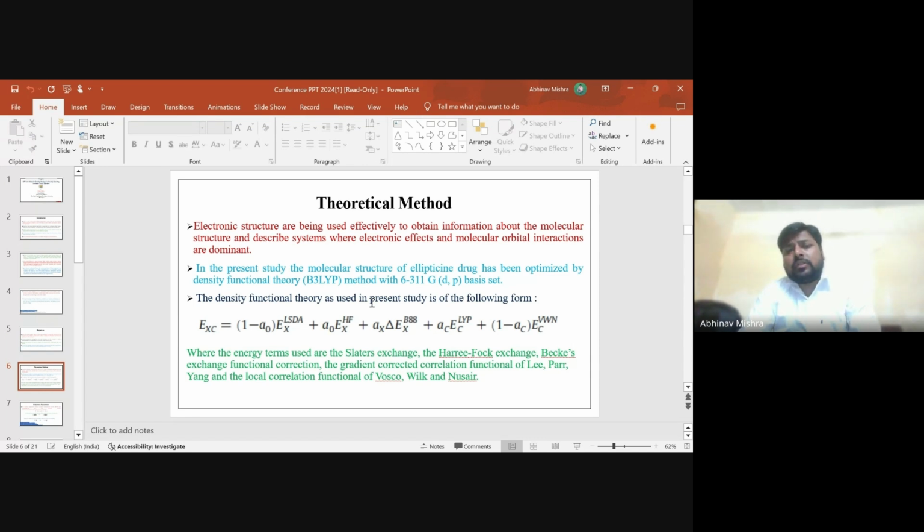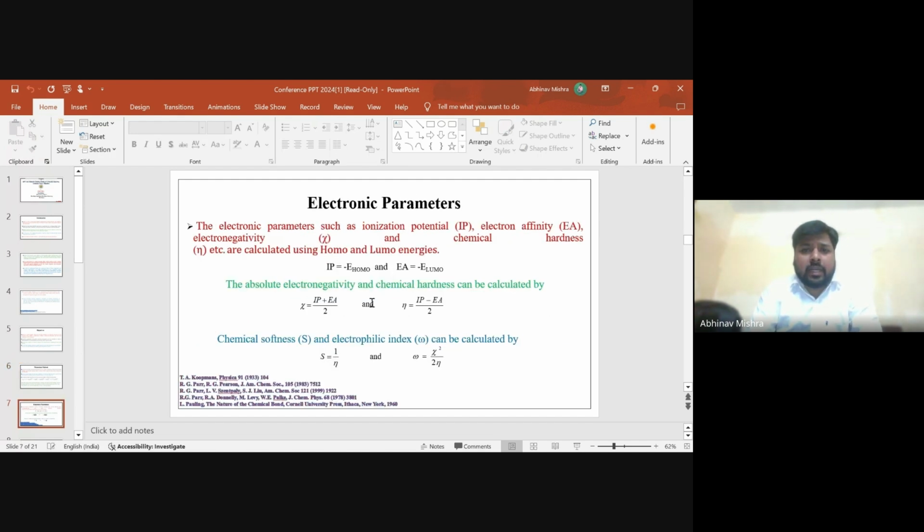This is the theoretical method. Basically we use the B3LYP DFT method. Before this we used the Hartree-Fock method, but because of the major complications in the Hartree-Fock method, we use the DFT method for the present calculations. These are the density functional theory equations, which represent the basis function, and these are the electronic parameters.